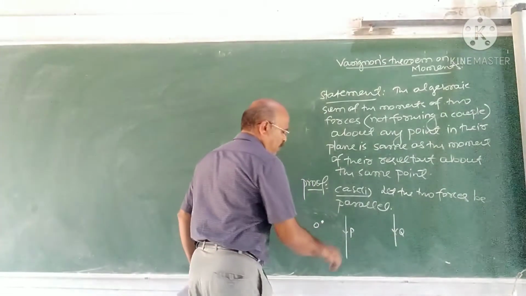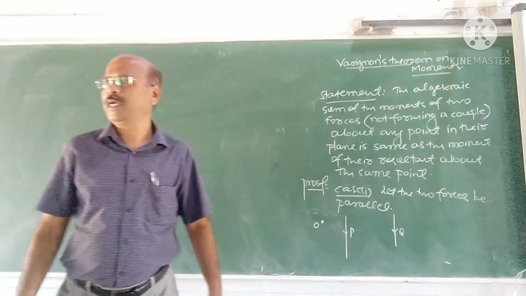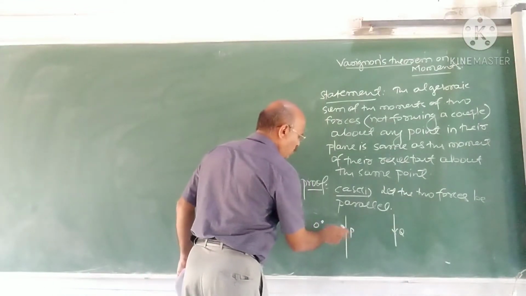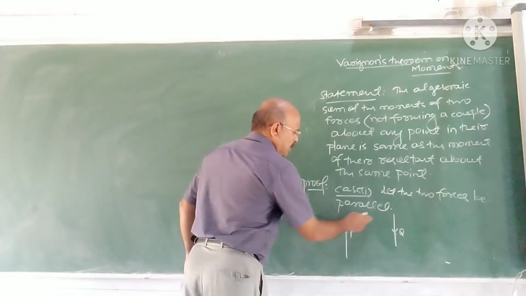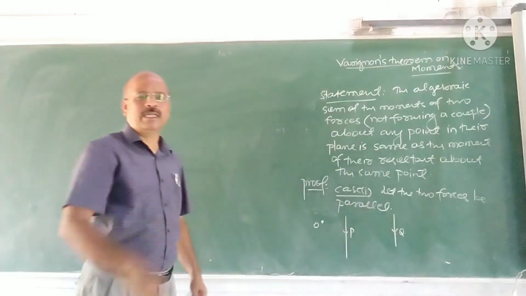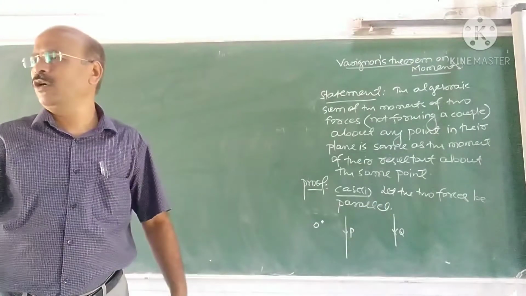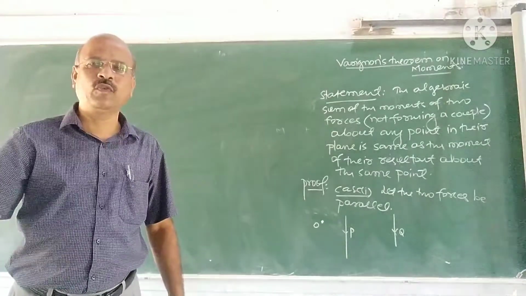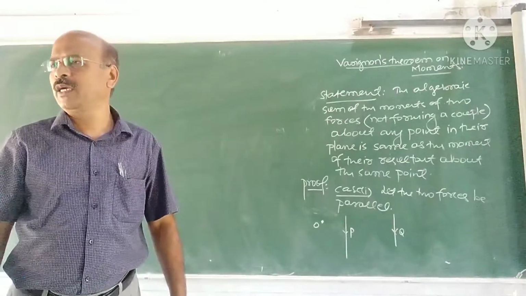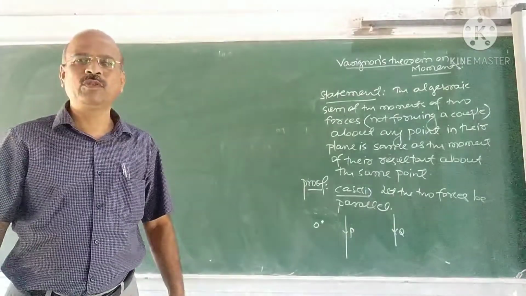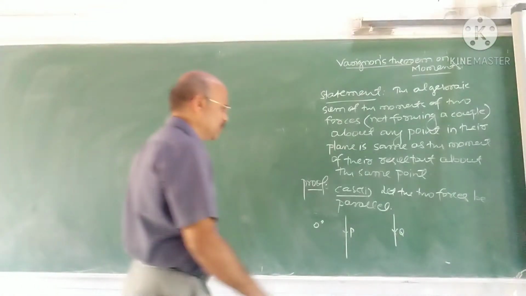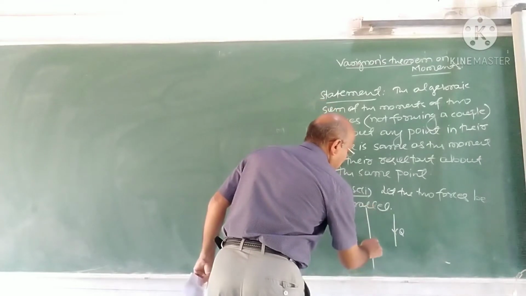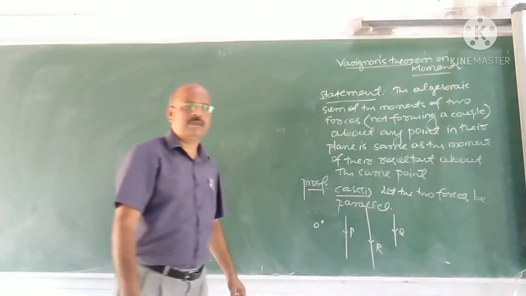Now I take O as the point where the moment is to be taken. And what does the theorem state? The algebraic sum of the moments of these two forces P and Q about O is the same as the moment of their resultant. Anybody, what is the resultant of P and Q? You have studied parallel forces, the resultant of parallel forces, as a physics topic in +2 level PUC classes. Suppose R is the resultant.